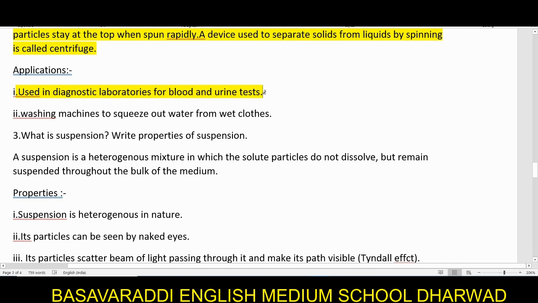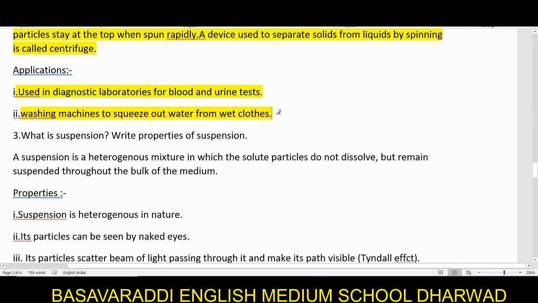As we are talking about blood, we have different types of cells: red blood cells, white blood cells, platelets. So we need to separate them, and in all such cases, this centrifuge is being used. It is also used in washing machines.